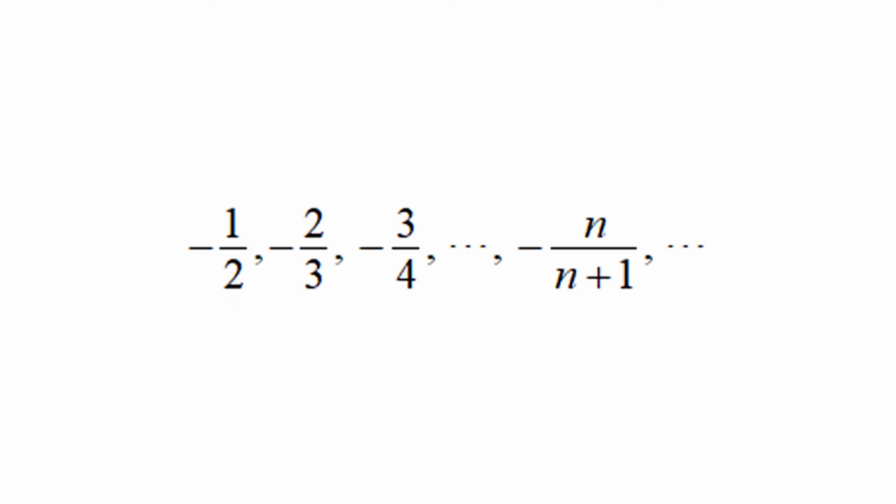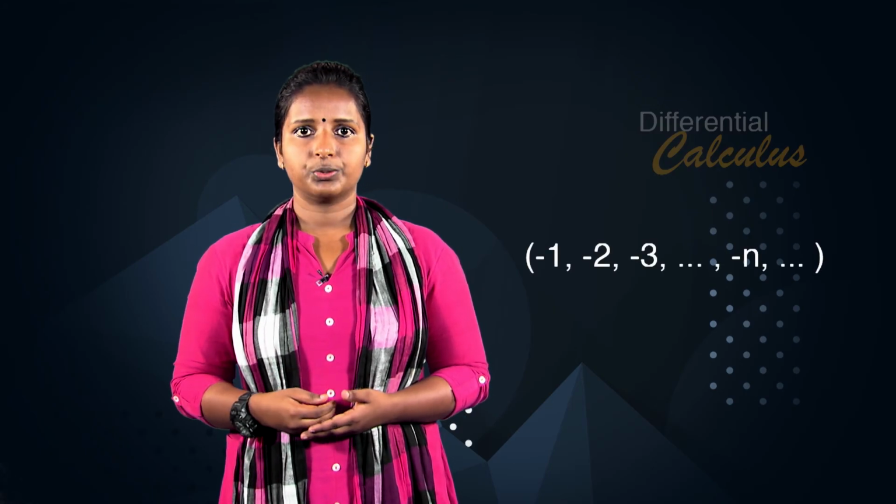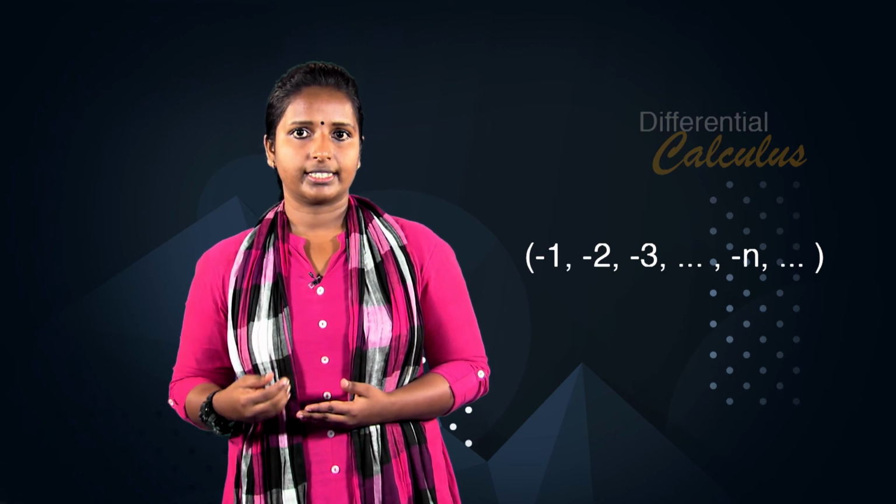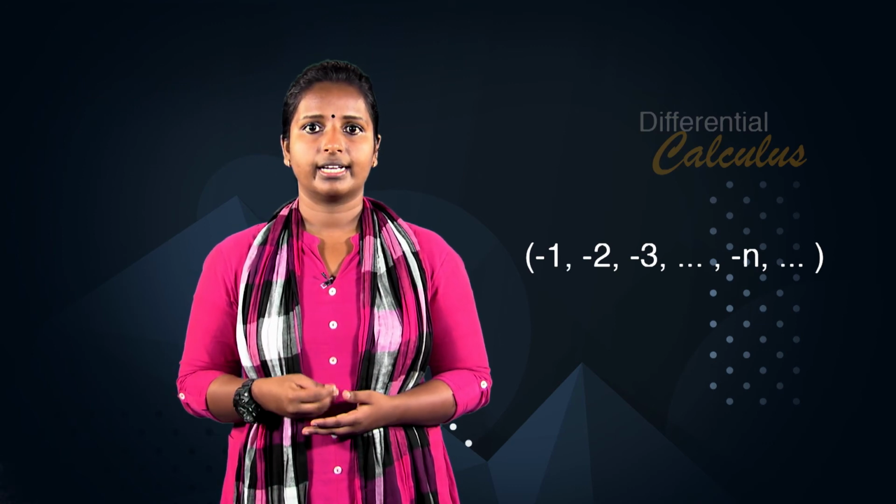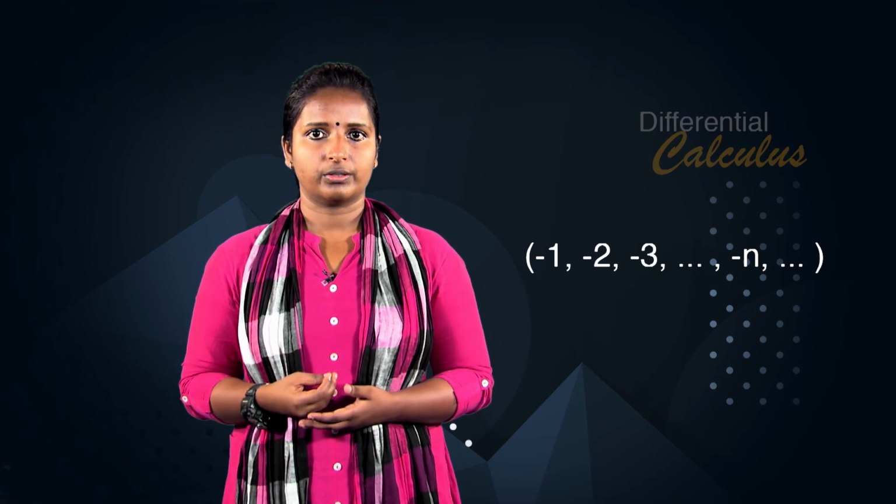As an example, the non-increasing sequence negative 1 upon 2, negative 2 upon 3, negative 3 upon 4, etc., negative n upon n plus 1, etc. is bounded below by negative 1. No number larger than negative 1 is a lower bound for the sequence. So, negative 1 is the largest lower bound. The non-increasing sequence negative 1, negative 2, negative 3, etc., negative n, etc. has no lower bound and hence no greatest lower bound also.